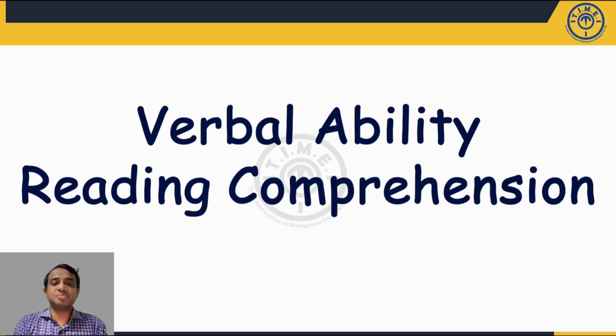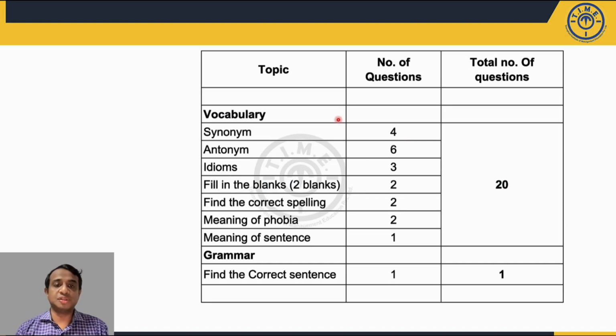Okay, so let us begin the analysis of the verbal ability and reading comprehension section. In this section, we had 4 aspects to look at. First was vocabulary, which had various question types totaling 20 questions. Synonyms 4 questions, antonyms 6 questions, idioms 3 questions, fill in the blanks 2 questions, find the correct spelling 2 questions, meanings of phobias 2 questions, and meaning of a sentence 1 question. Now, if you are a good reader, you could have easily attempted 12 to 14 questions in this section.